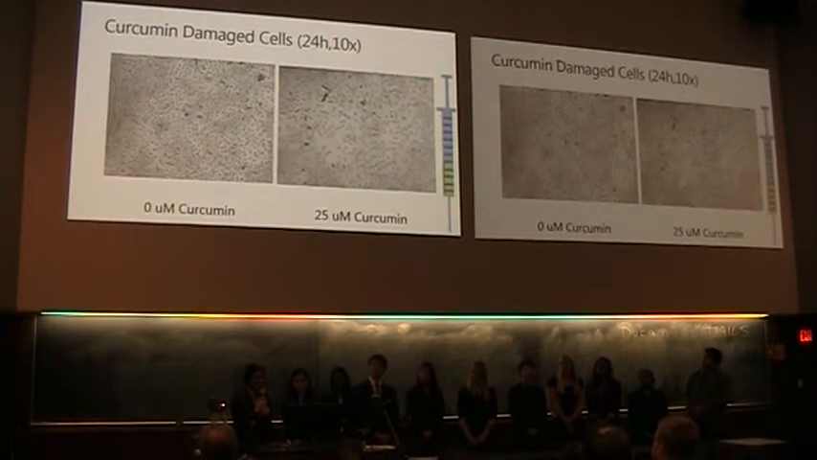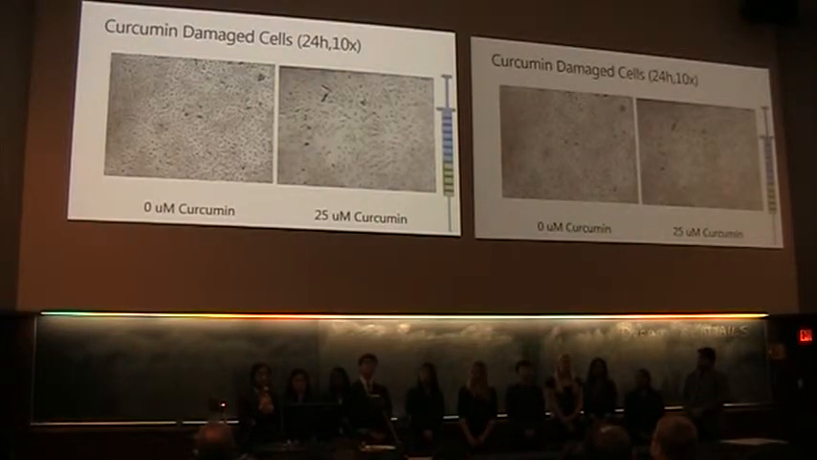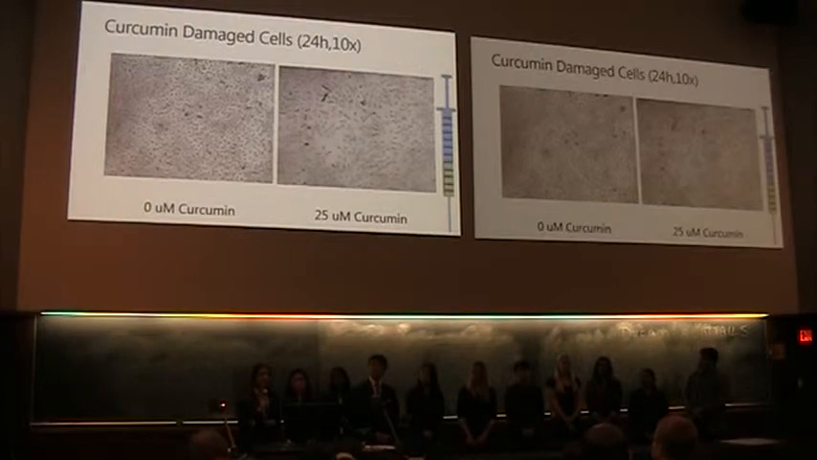So over here is a visual representation of the data shown on the previous slide. As we see here, in the undamaged cells, the 0 micromolar curcumin, the cells have really grown, they've proliferated, taken up the entire visual field. But in the 25 micromolar solution, the cells are starting to come off, they're starting to die, indicating that after this point, the cells are starting to die, and we've reached our upper limit of curcumin in solution for our in vitro testing.